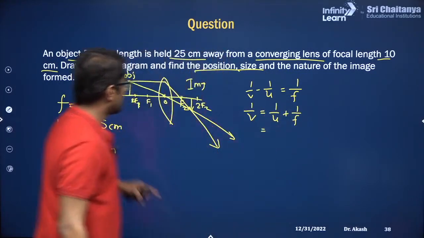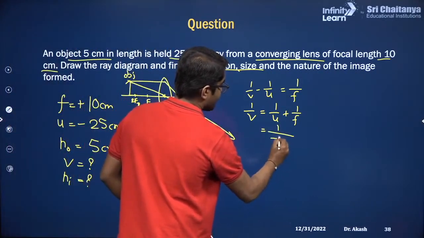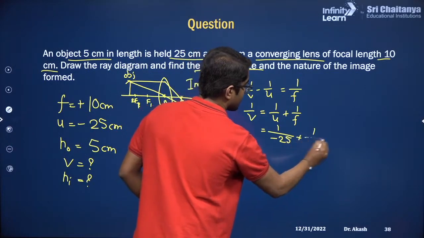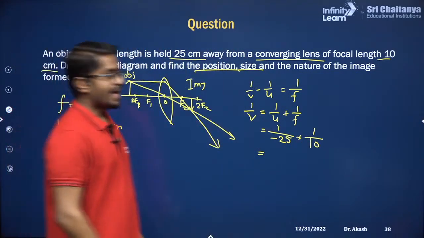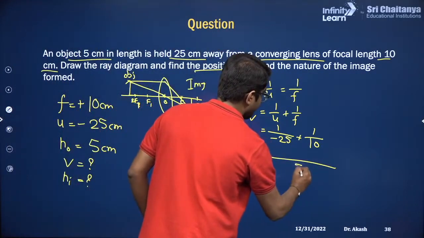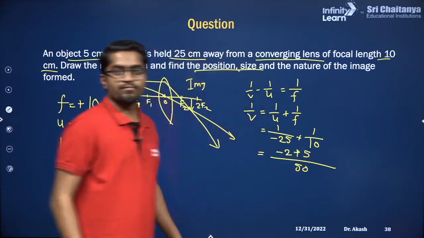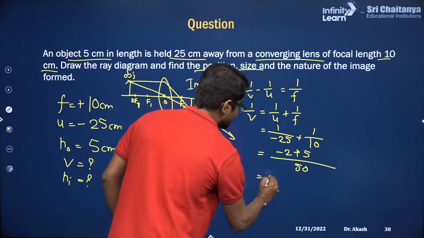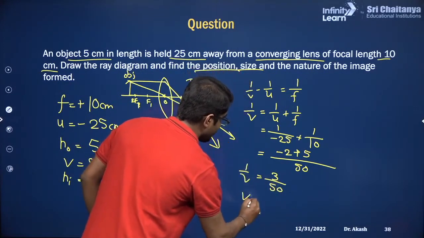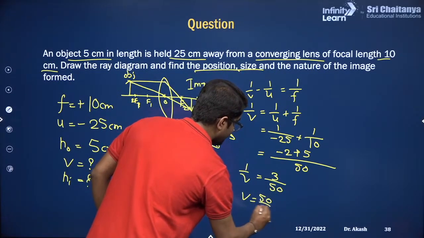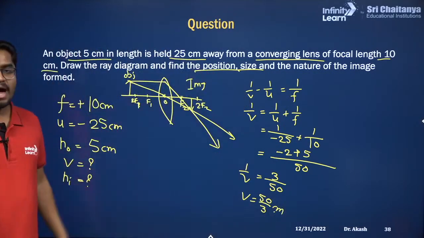Now just substitute. U is minus 25, F is plus 10. So this is minus 1 by 25 plus 1 by 10. What is the LCM of 25 and 10? LCM would be 50. So this is minus 2 plus 5, which is 3, so 3 by 50. This is 1 by V. So what is V? V is 50 by 3 centimeter. Correct? So approximately how much is 50 by 3?